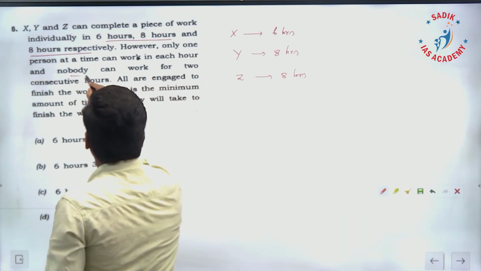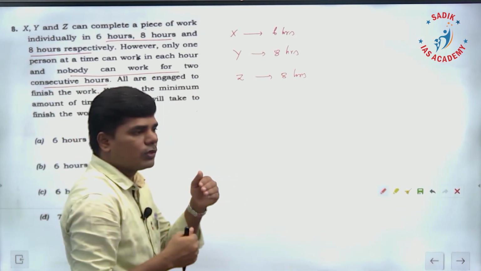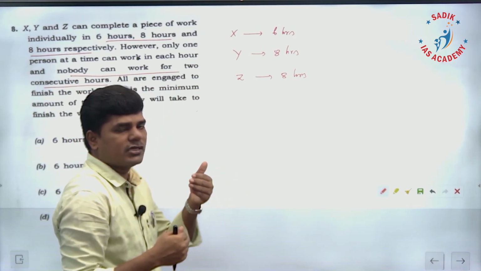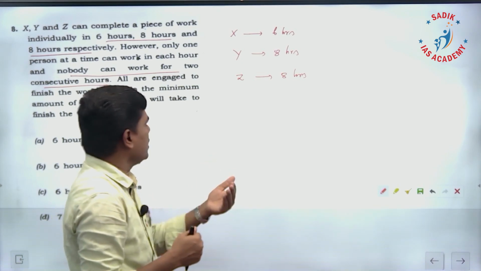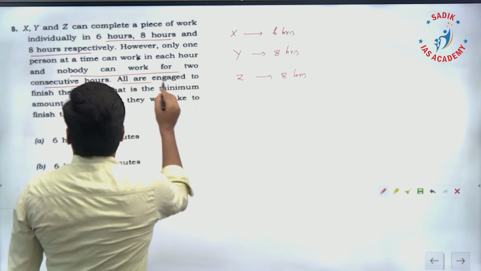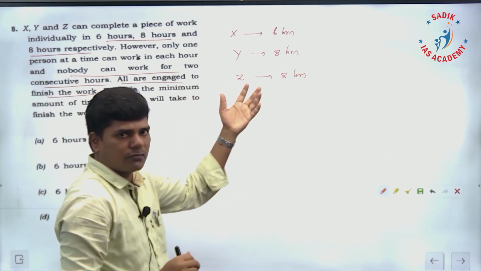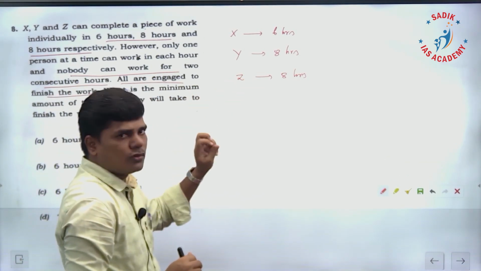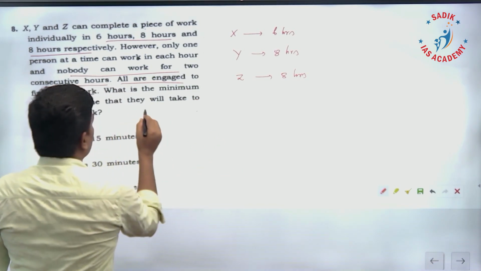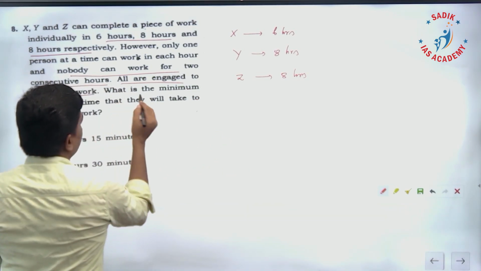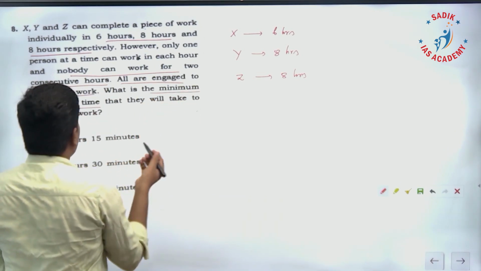And nobody can work for 2 consecutive hours. So x is not going to work 2 consecutive hours. That means suppose he is working the second hour, then in the third hour he is not going to work. That's the meaning. All are encouraged to finish the work, so you are not going to leave any of them. All need to be involved to complete the work. What is the minimum amount of time that they will take to finish the work? Here the question is, what is the minimum amount of time that they will take to finish the work?